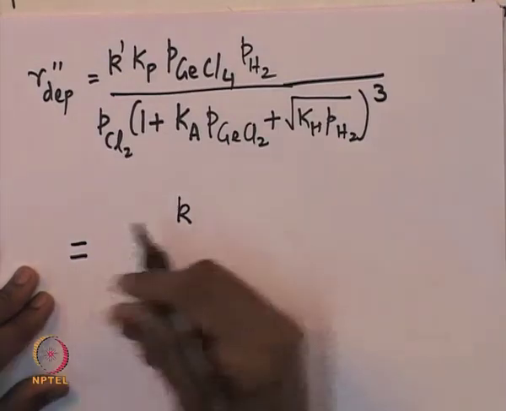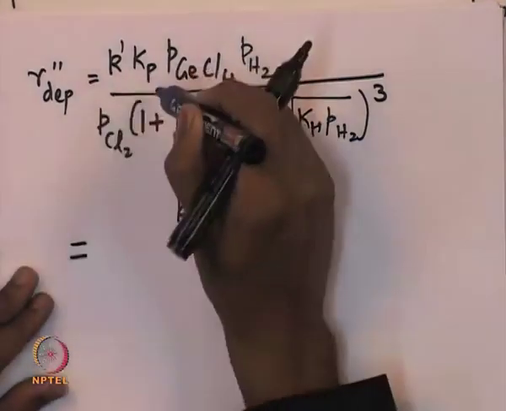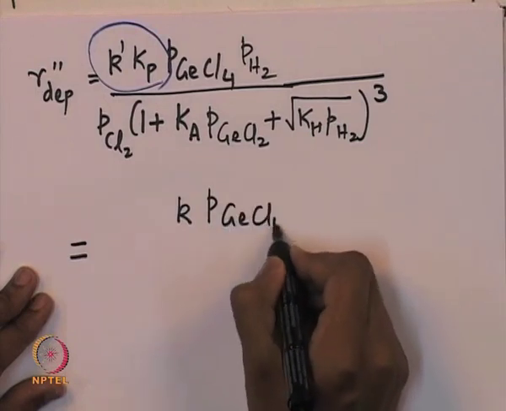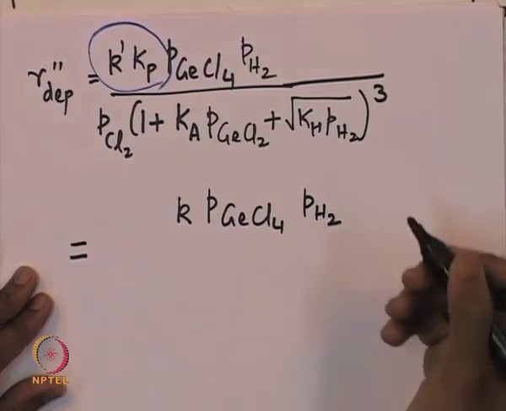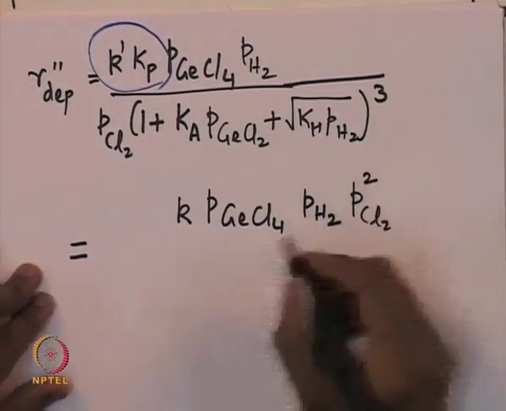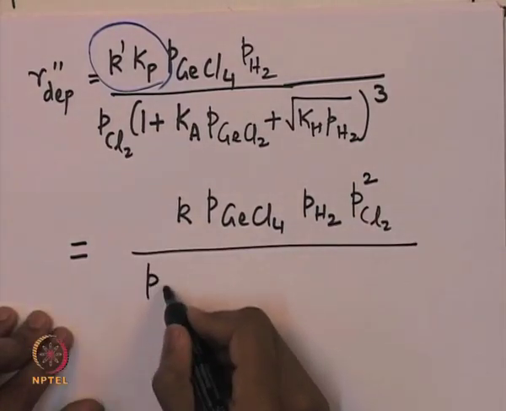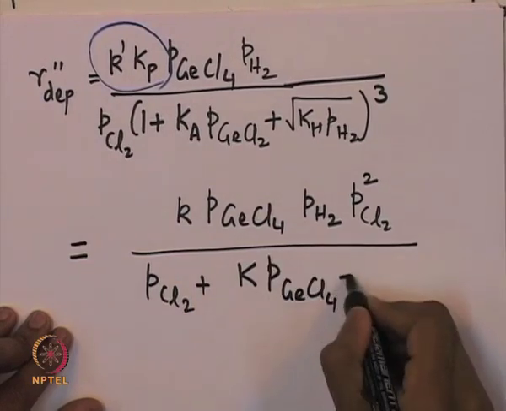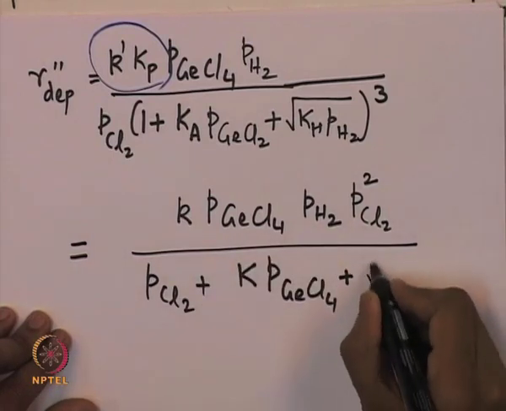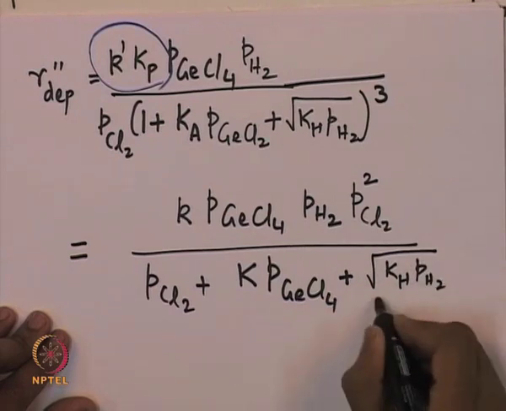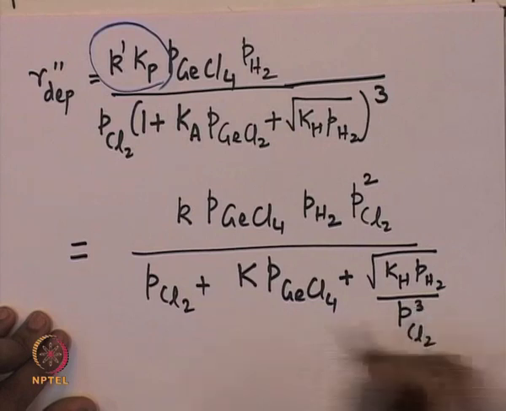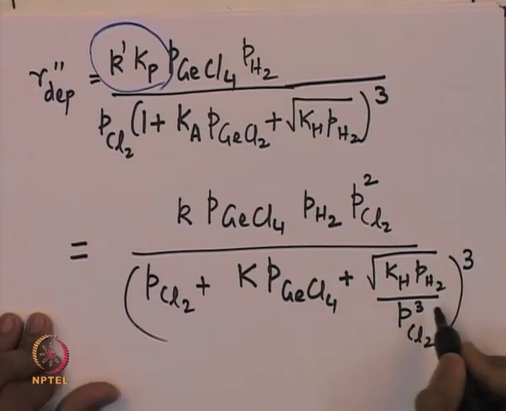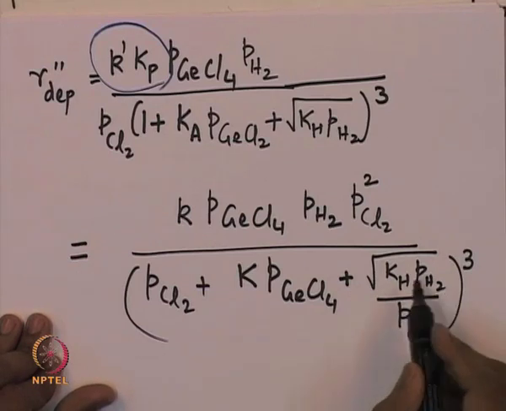K is basically K prime into Kp, so we can club these two constants into one constant K, multiplied by the partial pressure of GeCl4 multiplied by the partial pressure of H2 into the partial pressure of Cl2 squared, divided by [the partial pressure of Cl2 plus constant K into the partial pressure of GeCl4 plus the square root of Kh into the partial pressure of H2 divided by the partial pressure of Cl2 cubed], the whole cube.